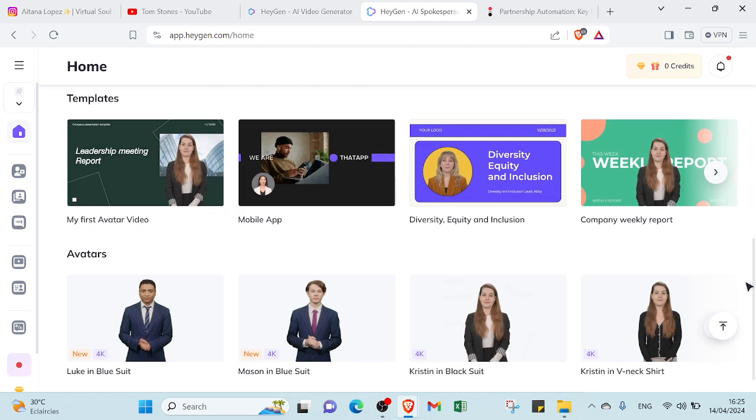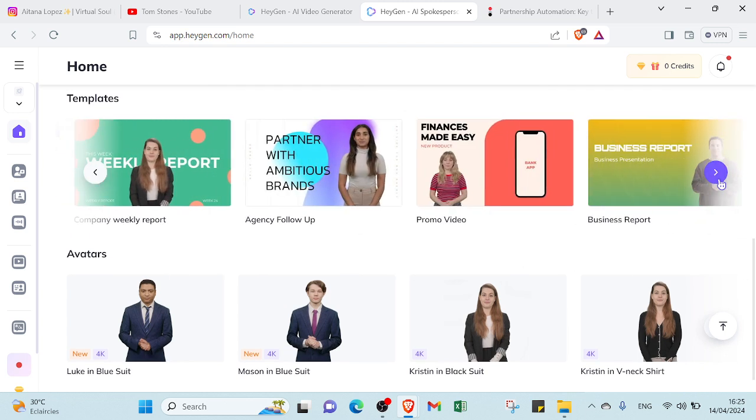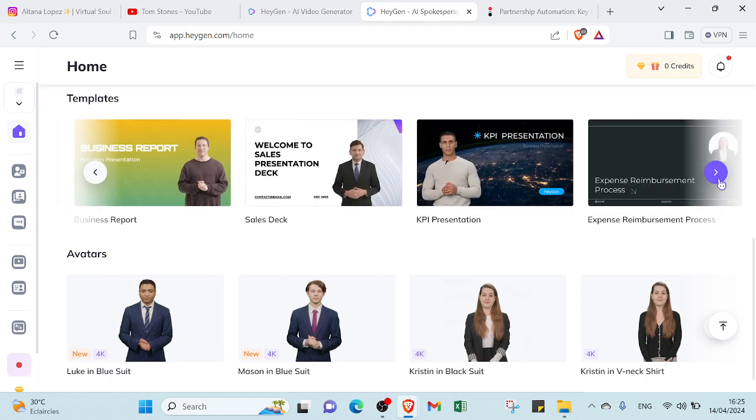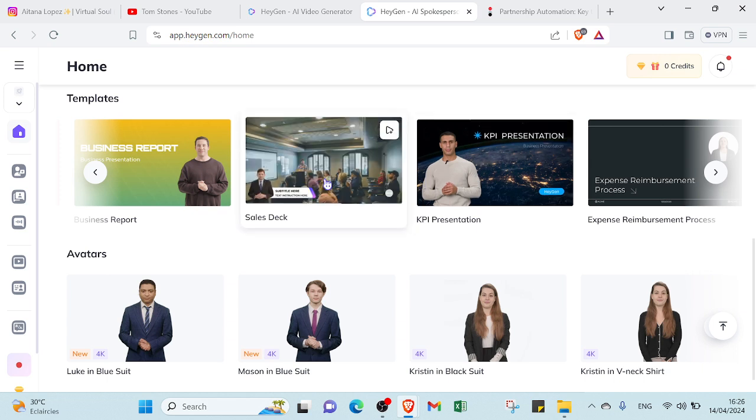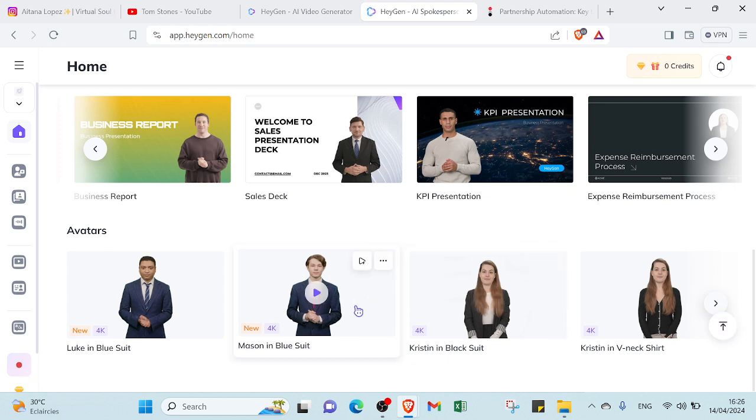If we scroll down more, you'll find templates. You can find a lot of templates with various topics, with various AI characters explaining or introducing the topic. So you can choose the one you want, and then you can start with it. You can also create your own video.